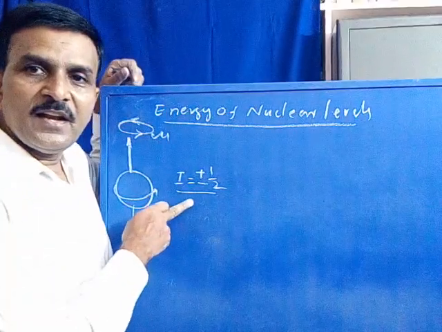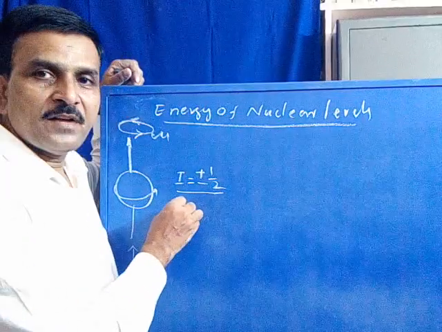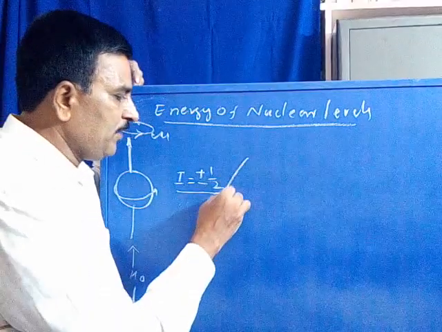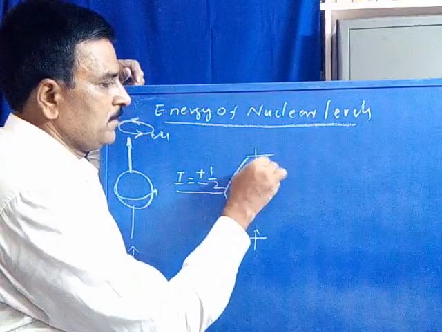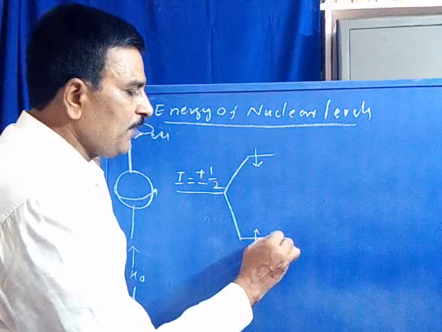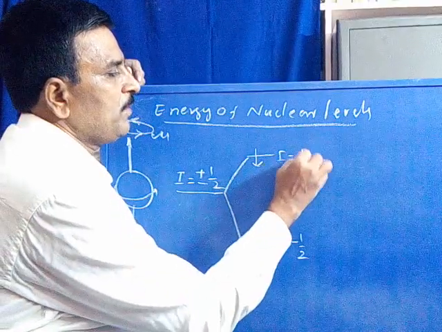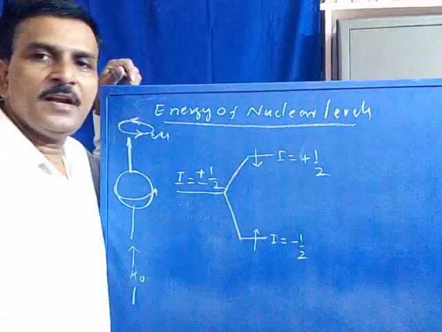So this is the degenerate energy state under the condition of absence of external magnetic field. Now in the presence of an external magnetic field, it will be split into two energy levels, where I is equal to minus half and I is equal to plus half.